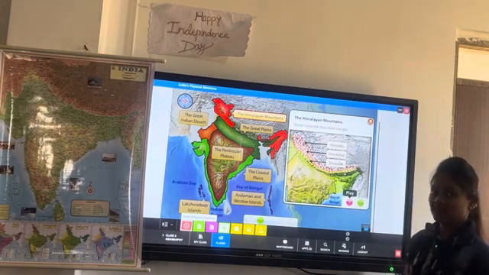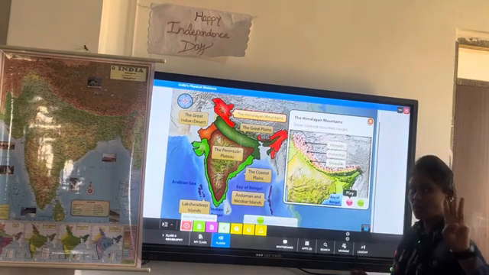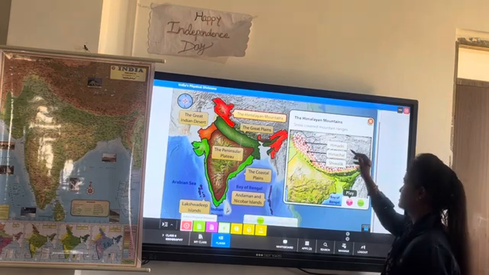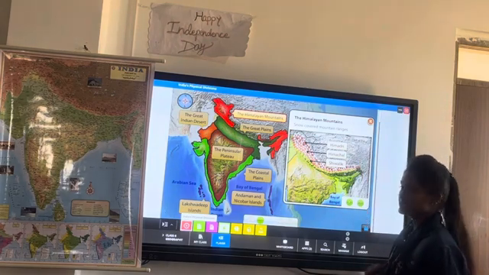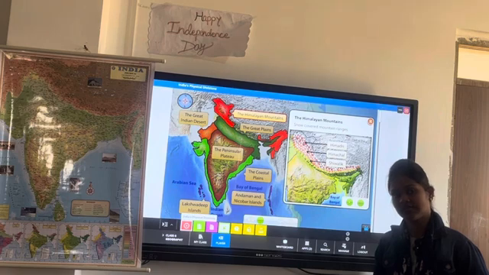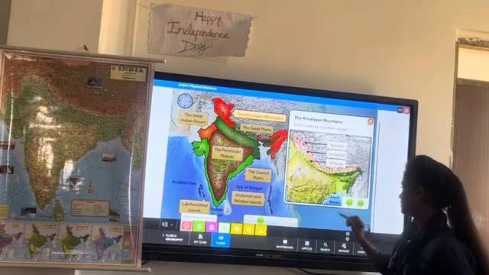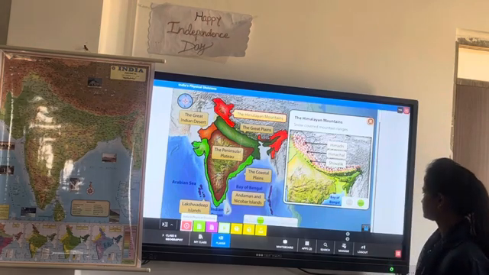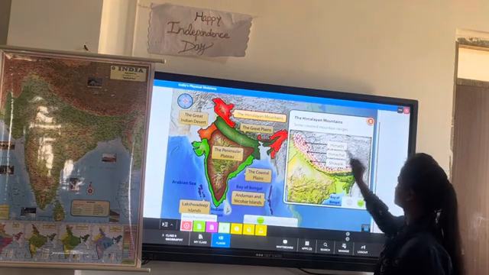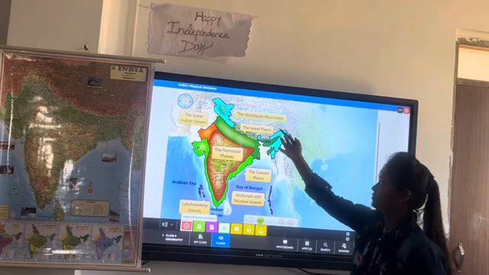The Himalayan mountain is divided into 3 ranges. How many ranges? 3 ranges. First is Himadri, second is Himachal and third is Shivalik. And it is covered with snow. So these are the Himalayan mountains.